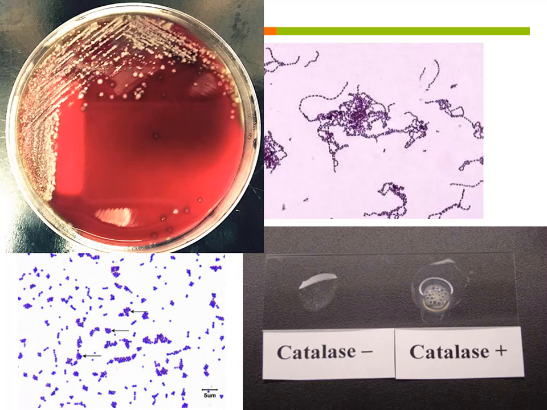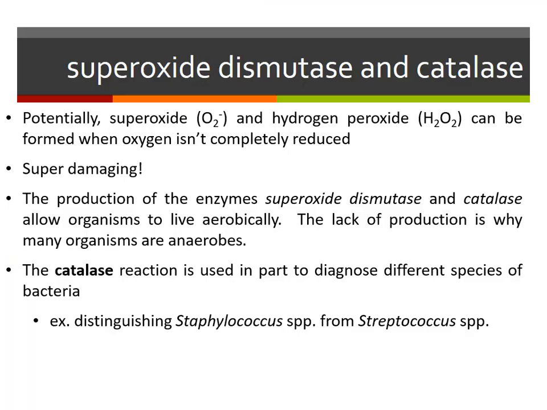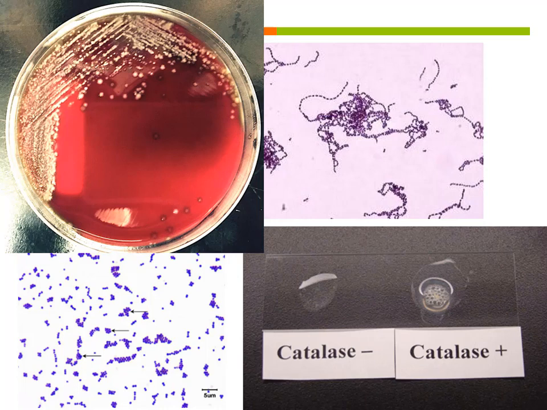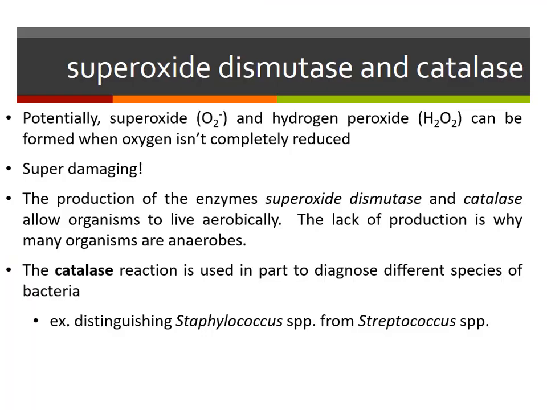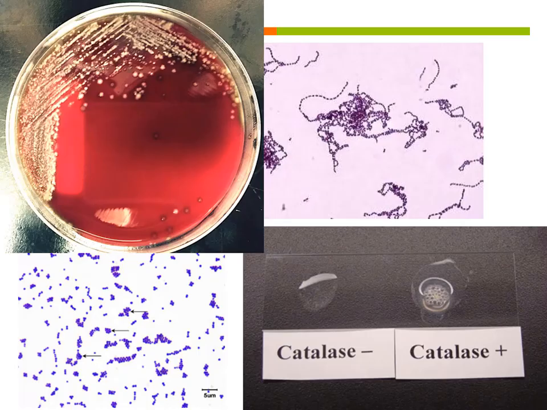And so what you can do is you can take a little toothpick and you can smear the organism onto a slide, and you can take peroxide. Let me go back a slide. You can take regular old hydrogen peroxide from the grocery store, and you can drop it on that slide, and if the organism has the catalase protective enzyme, it will fizz. It will actually break down peroxide into water and oxygen. Hydrogen peroxide, H2O2, into water and oxygen. And so it'll fizz, it'll bubble.